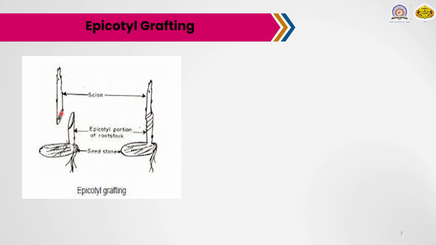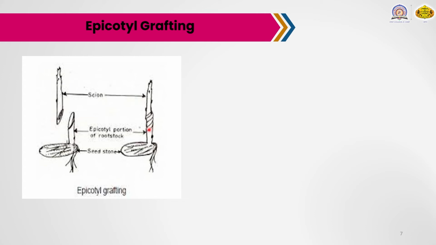Then make it wedge shaped by giving a slanting and inward cut of 2 to 3 centimeters on the opposite sides. Then insert the wedge-shaped scion in the slit made on the seedling and wrap it with the help of a polythene bag. After that, the scion is inserted into the rootstock of the stone grafting portion of the other plant. Then provide water regularly without wetting the graft region.